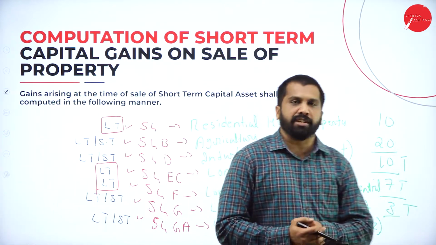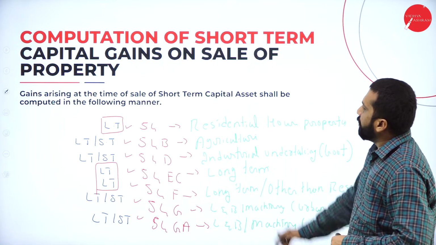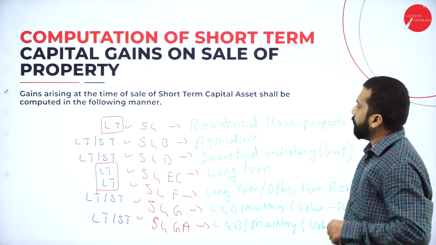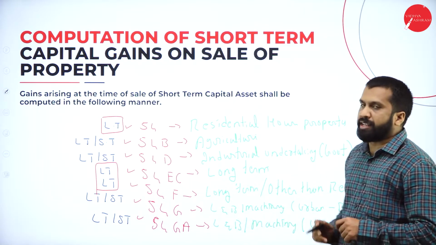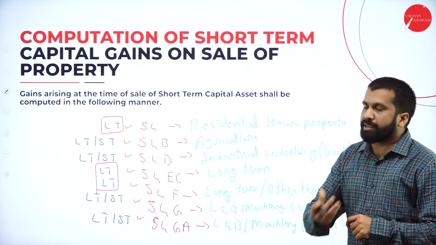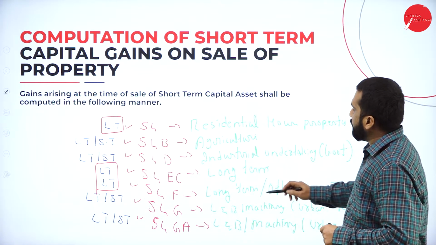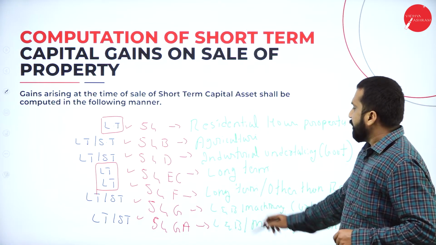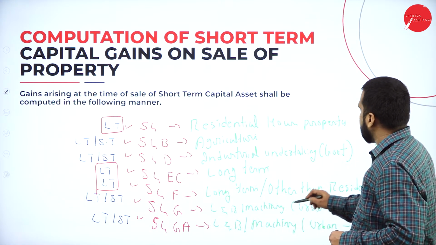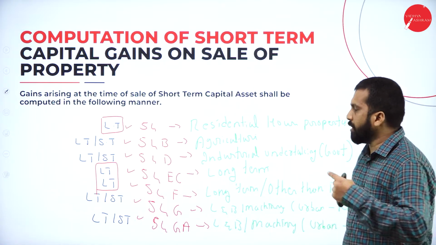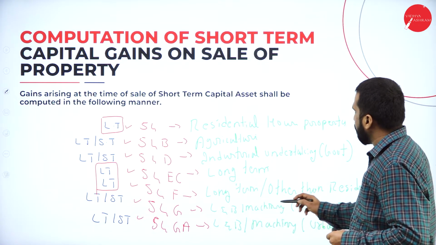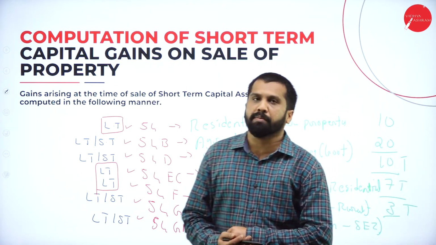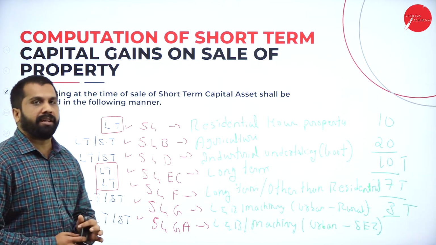So these are the sections. 54 means residential house. 54B is all the agriculture one. 54D is for industrial undertaking or government acquisition. And 54EC for long term. 54F for long term other than residence. And 54G for long term machinery urban to rural. And 54GA is for long term machinery urban to special economic zone.